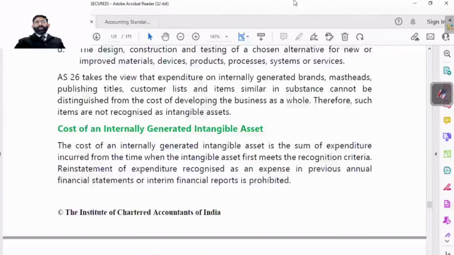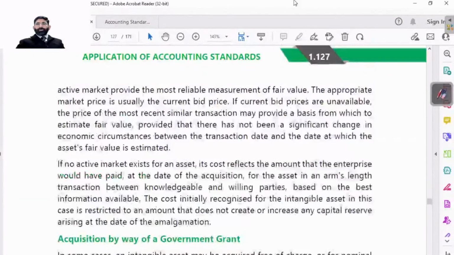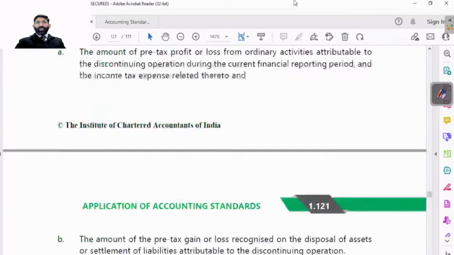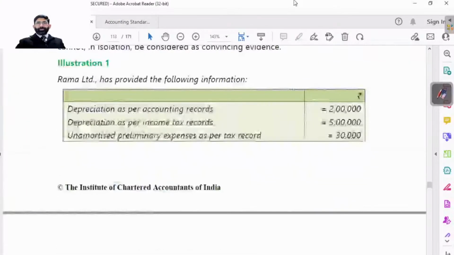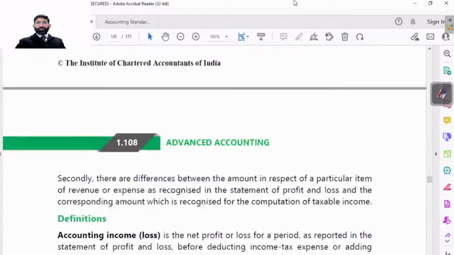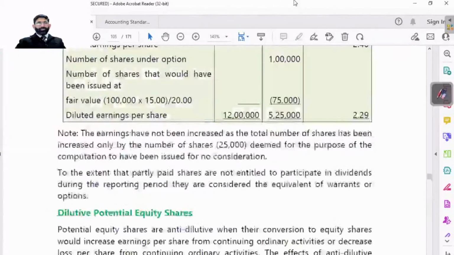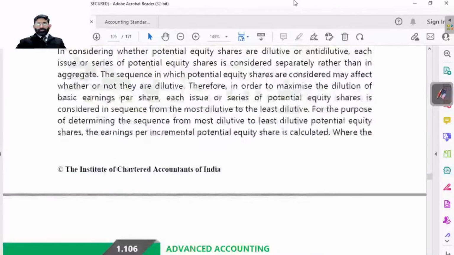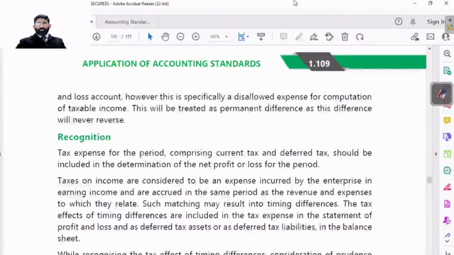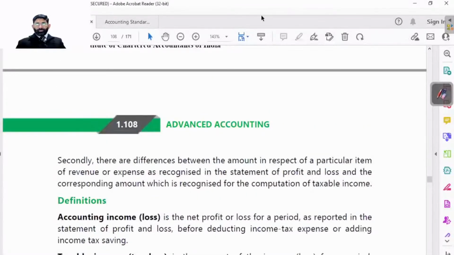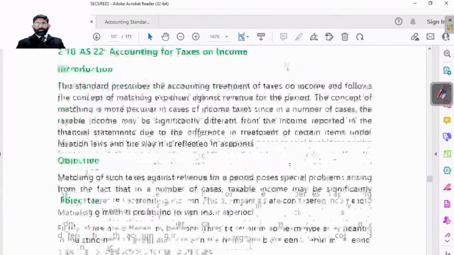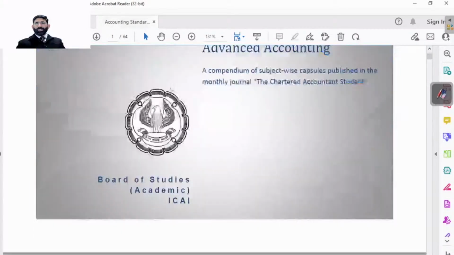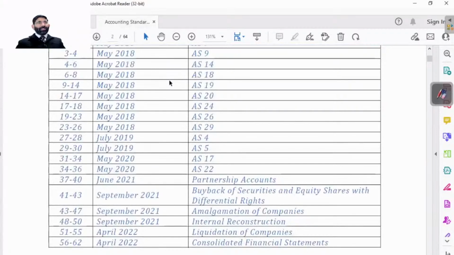I already gave you homework to read AS22 before coming to today's lecture. I expect everyone has read it. Who has read AS22? Who came having read it today? Very good, Vedika. So Vedika has read it. Only one student has sent me that she has read it.